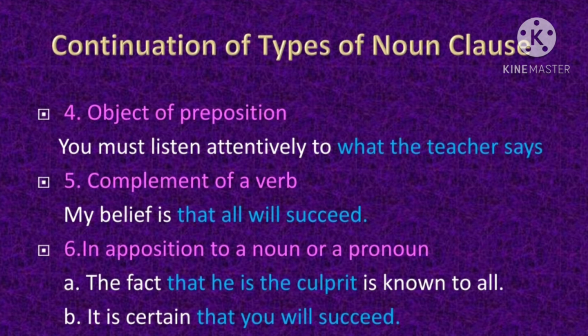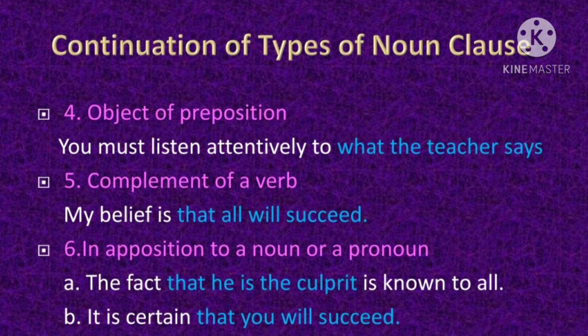The fact that he is the culprit is known to all. The fact is known to all is the main clause. That he is the culprit, subordinate noun clause. Now when you see, the fact is the noun over here in the main clause. So the subordinate noun clause is functioning in opposition to a noun given in the main clause, and the noun in the main clause is the fact. So that he is the culprit, this subordinate noun clause functions in opposition to a noun, the fact, in the main clause.